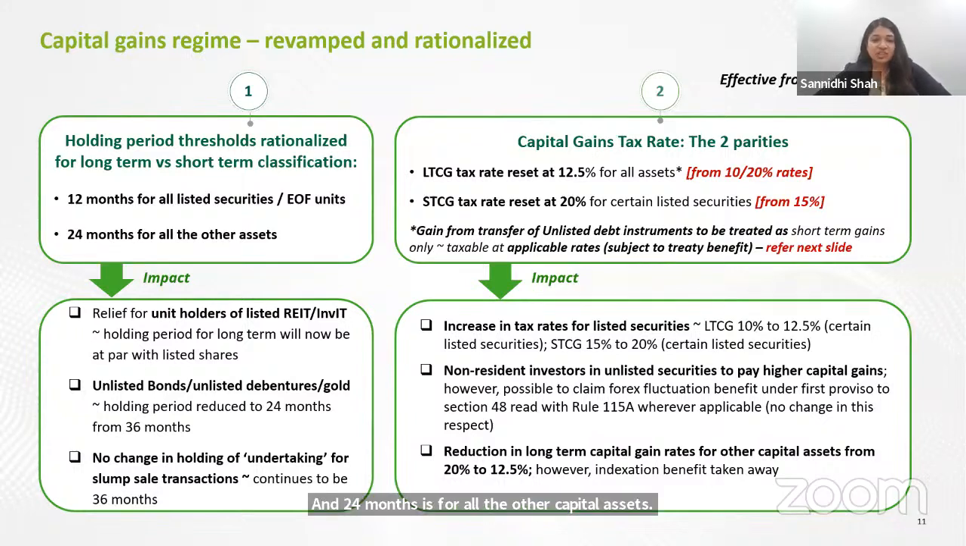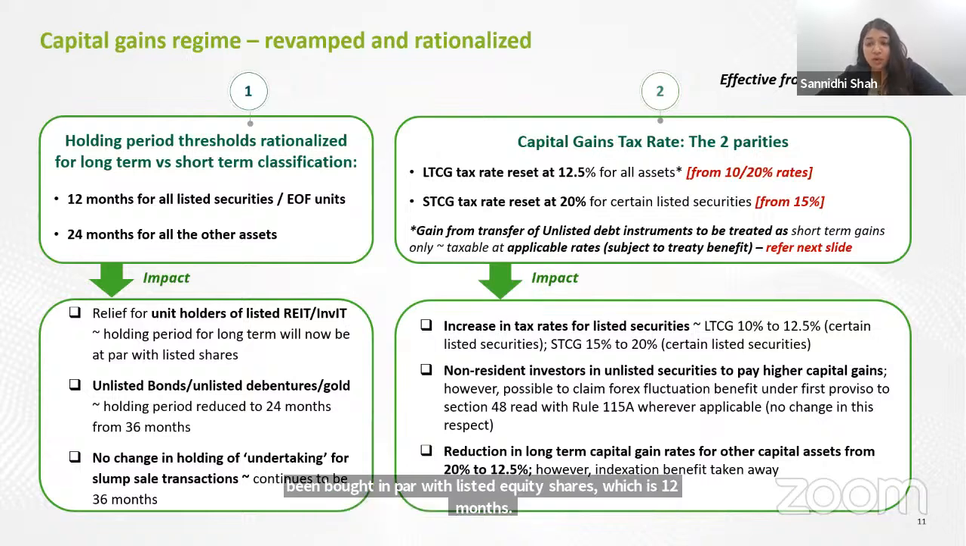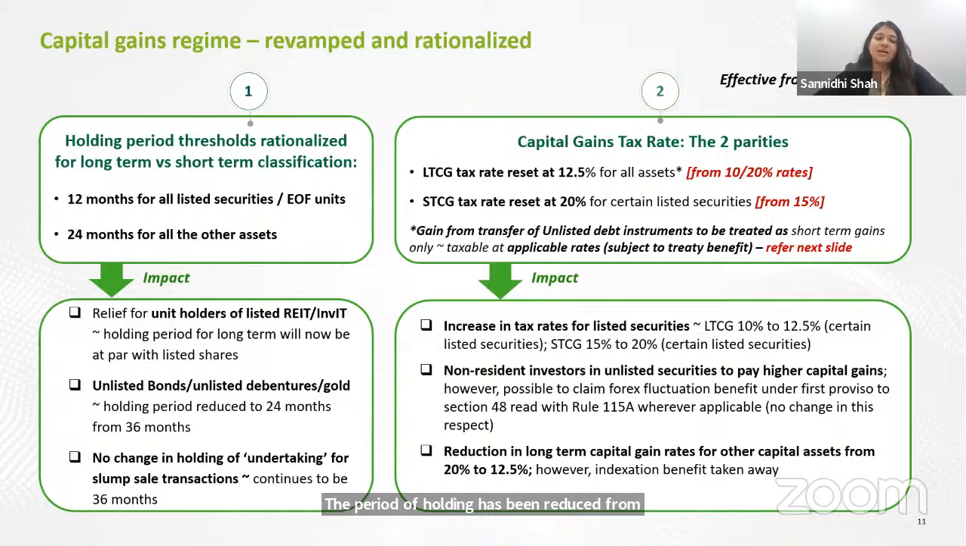So which capital assets are majorly impacted? One is that for unit holders of REIT and InvIT, earlier the period of holding was 36 months. Now they have been brought on par with listed equity shares, which is 12 months. For unlisted bonds, debentures, as well as gold, the period of holding has been reduced from 36 to 24 months. For gold, this is okay, but for unlisted bonds and debentures, whether reducing this from 36 to 24 months really has an impact or not, we'll come to it in another amendment, which is coming in the next slide. Lastly, with respect to the definition of undertaking for slump sale transaction, the budget has been silent.